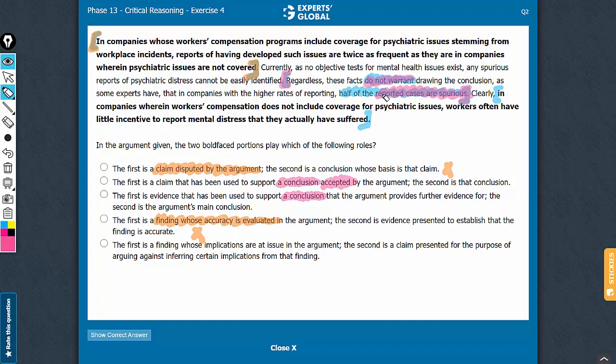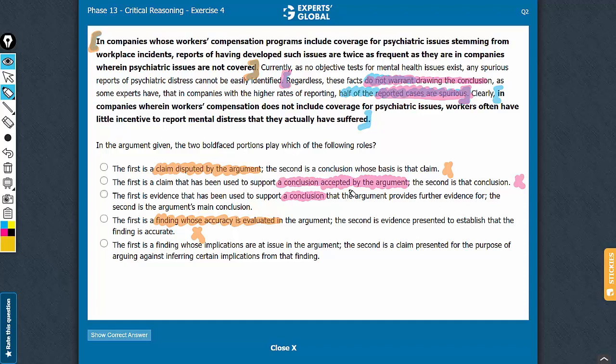C. Do not warrant drawing the conclusion that the reported cases are spurious. Assuming the cases reported to be spurious is an intermediate conclusion, and the main conclusion is just the opposite of it. So no, the argument does not accept this intermediate conclusion. Answer choice B should be eliminated.